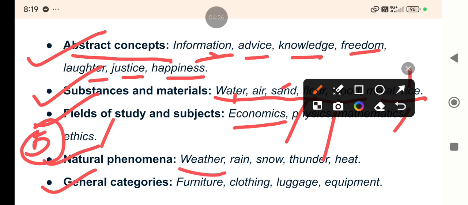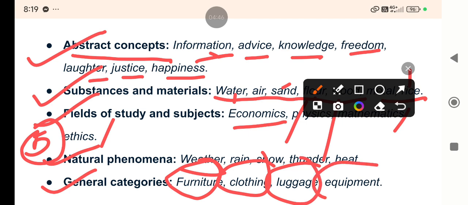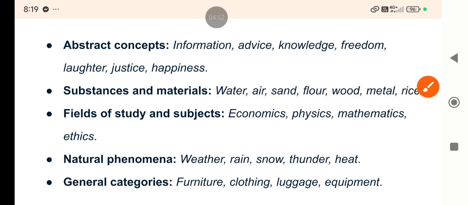Natural phenomena is always, keep in mind, always used as a singular noun. Weather, rain, snow, thunder, heat, right? And last category is furniture. That is very important. Furniture is never used in plural form. Clothing, luggage, equipment are always used as singular form followed by singular verb. Okay.